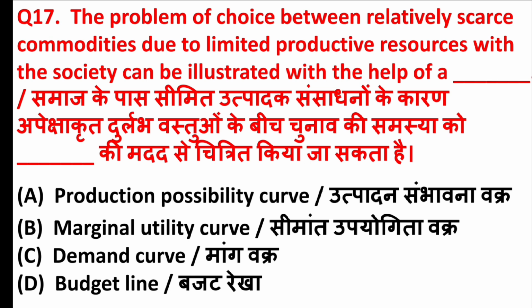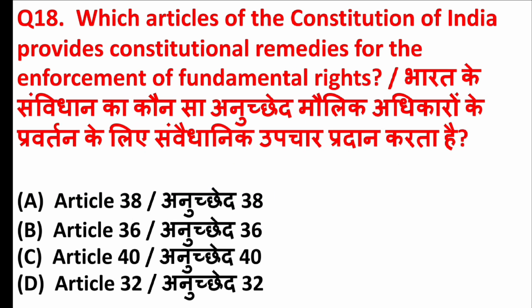The problem of choice between relatively scarce commodities due to limited productive resources with the society can be illustrated with the help of a blank. Right answer is option A, production possibility curve.